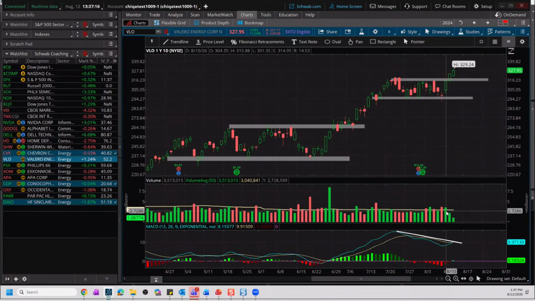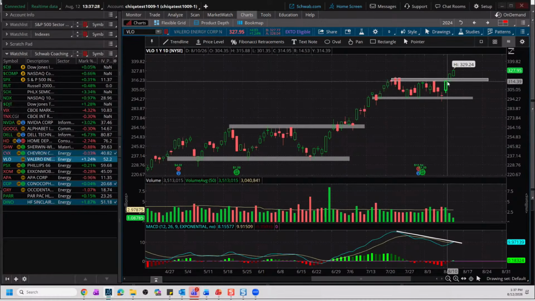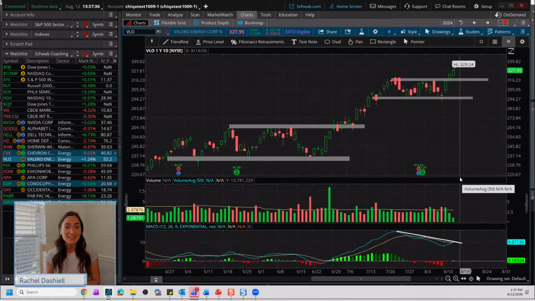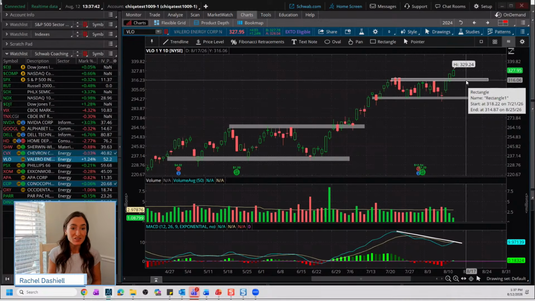Another notable thing is that with the strong move the last couple days, price has moved about $10 from breaking out, and we've had lower than average volume. So you have a couple of different warning signs there that price could either consolidate soon, pull back and retest support, or maybe even re-enter this little range.